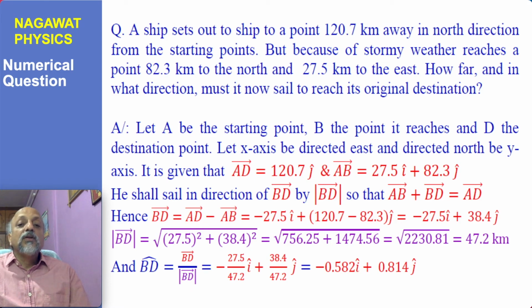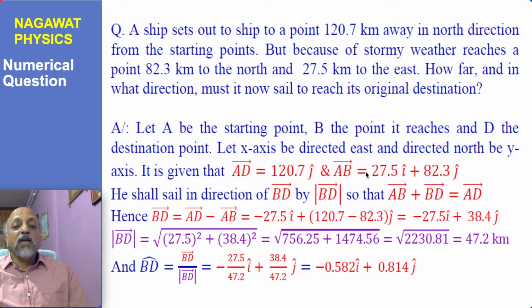So what we now know is that since the sailor wants to reach the destination, he will have to complete the remaining journey from B to D. So BD we have to find, the magnitude of BD or the unit vector of BD. So with what magnitude and in which direction? Since we know that AB plus BD equals AD, from this we definitely get that BD equals AD minus AB.